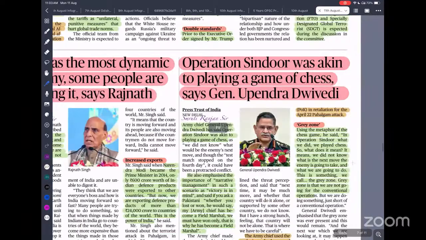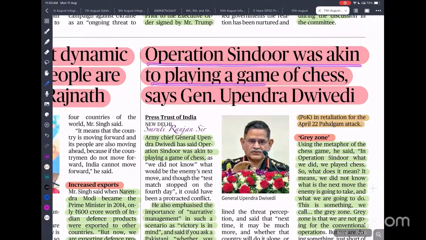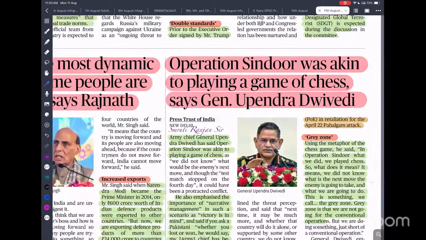Next, Operation Sindoor was akin to playing a game of chess. This is what was said by Upendra Dwivedi. During Operation Sindoor, we launched strikes deep inside Pakistan. We destroyed their airfield and the terrorist camps, but we don't know what came in return. Our forces played a very important role, preventing a single attack, missile or drone from entering our territory. Everything was neutralized in the air. That is what he is talking about.